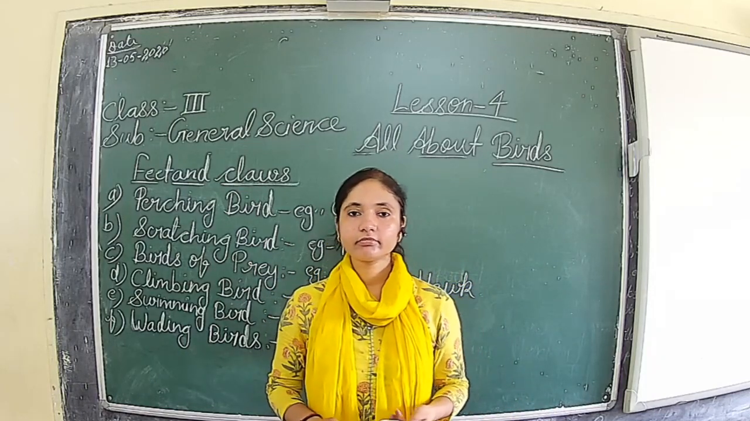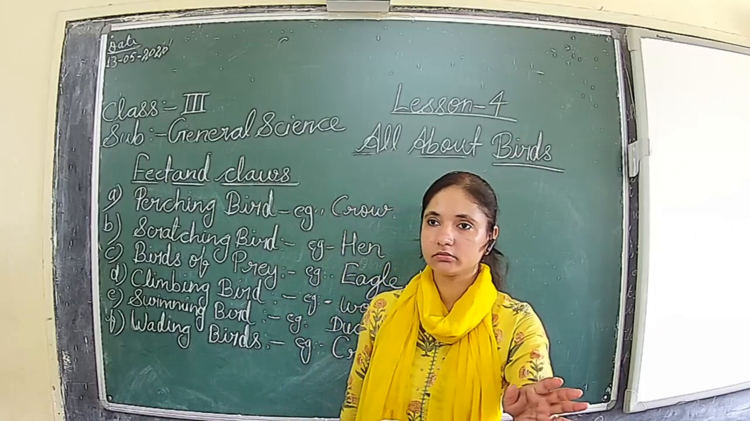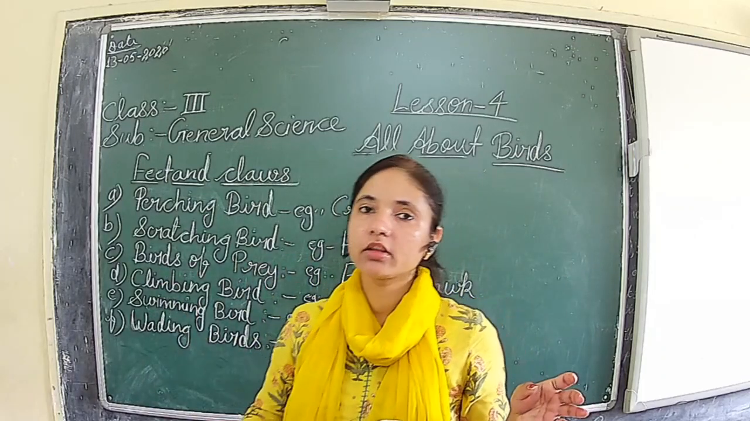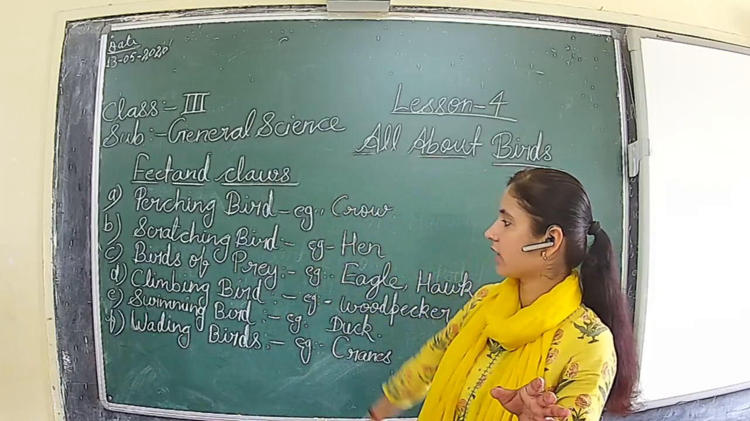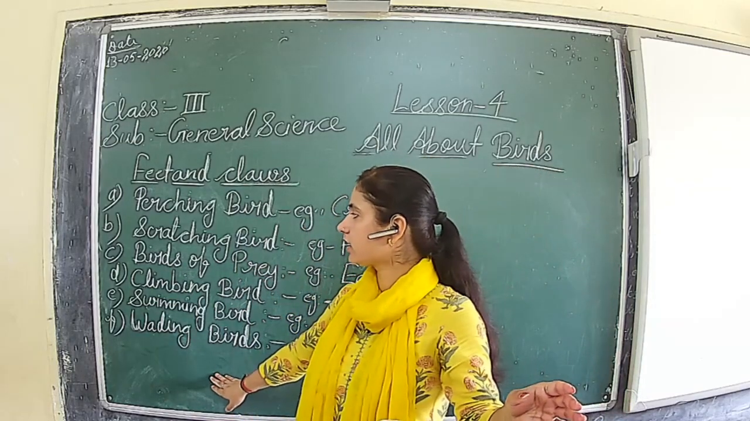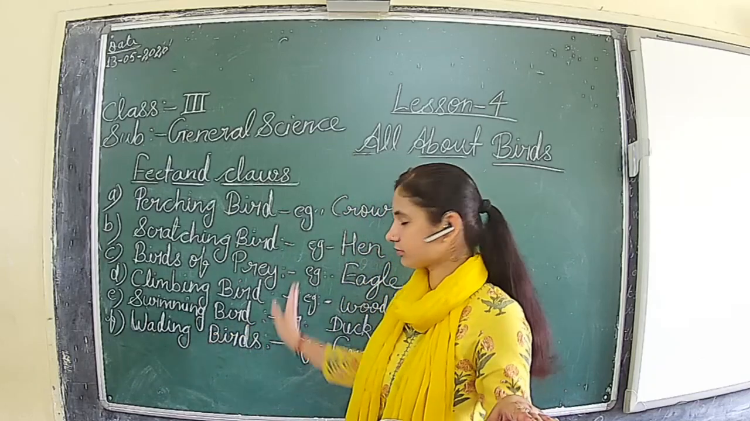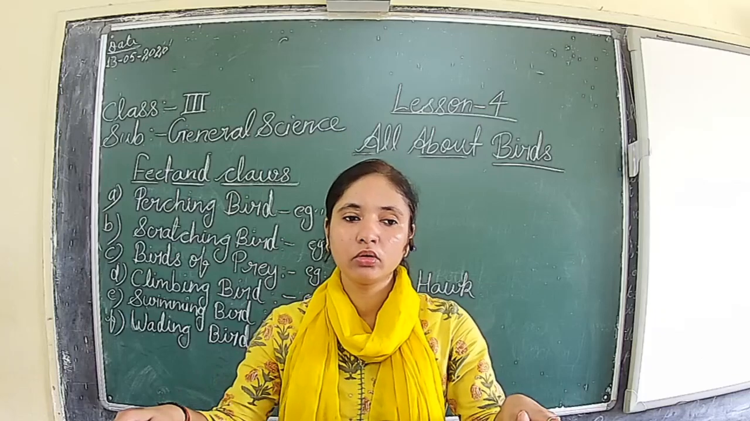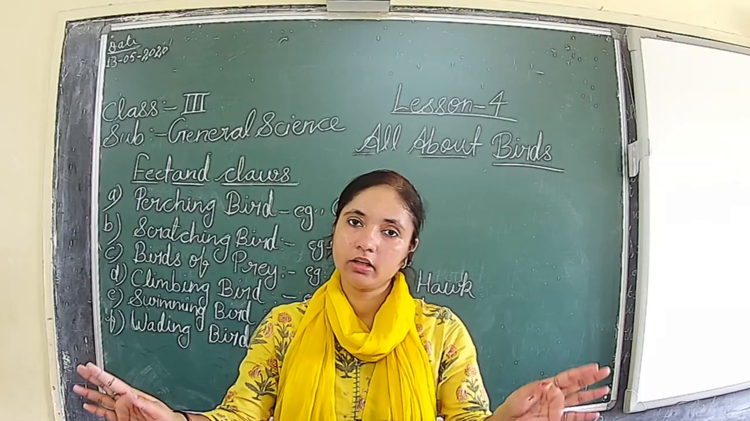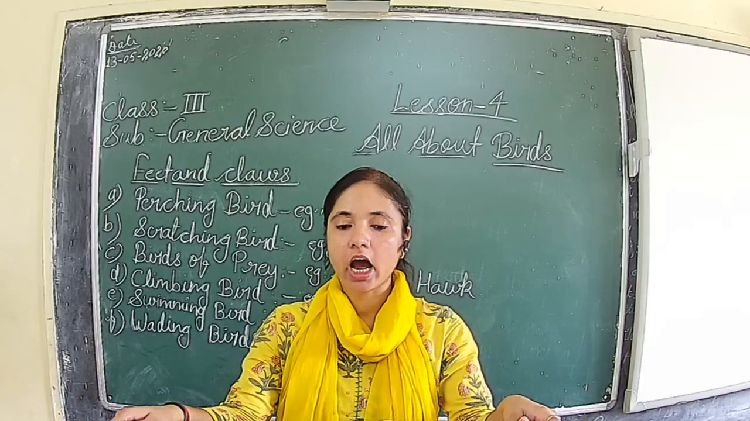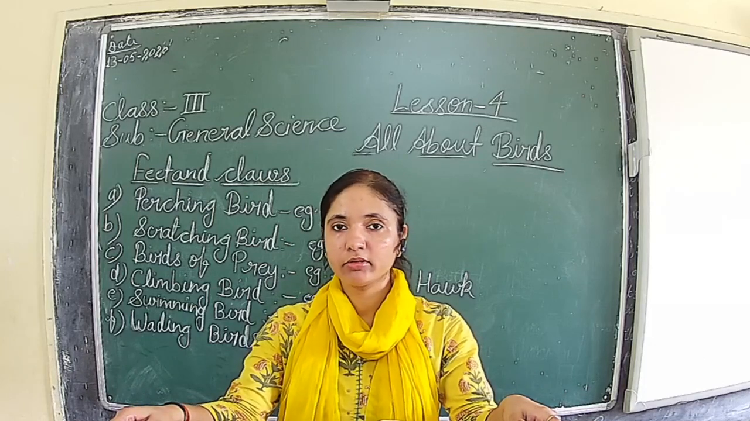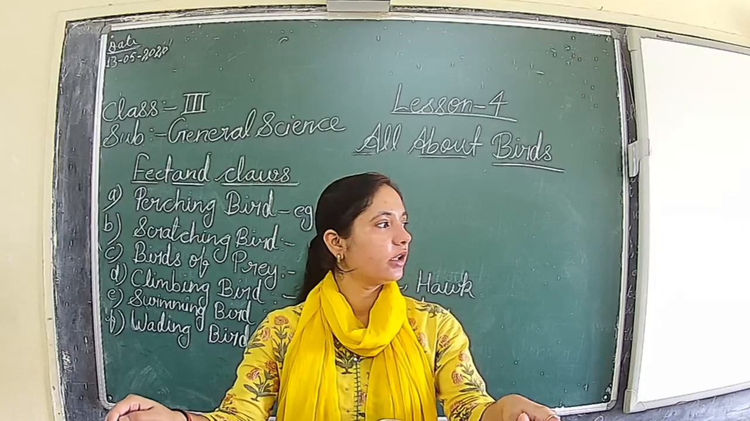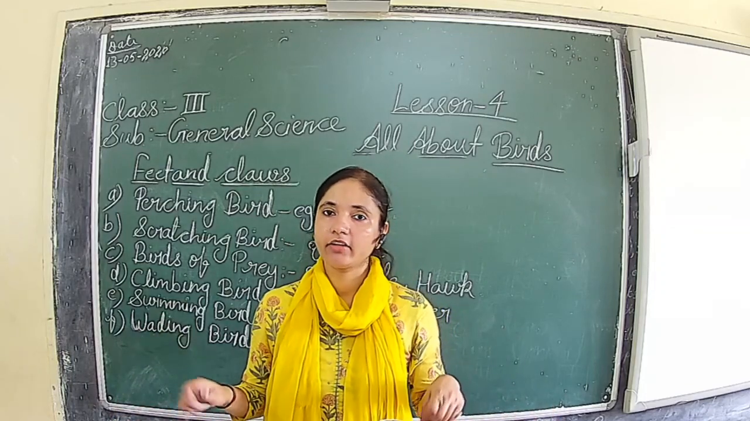On the basis of that, they are classified into five or six categories. And the third point of categorization is the feet and claws. On the basis of feet and claws, again they are classified into six categories. So here we are going through a detailed study about the birds. Then we will see how birds fly. Our next topic will be how birds fly.